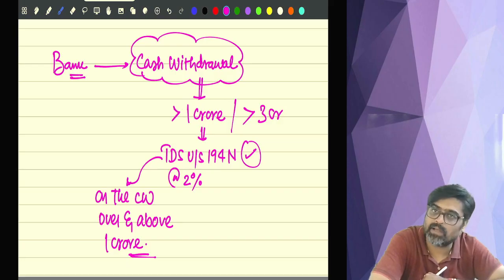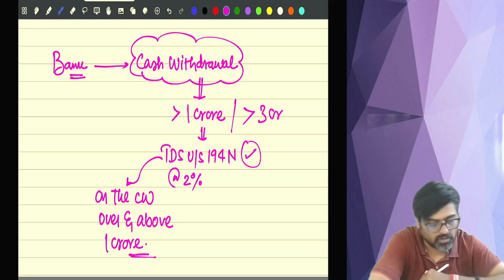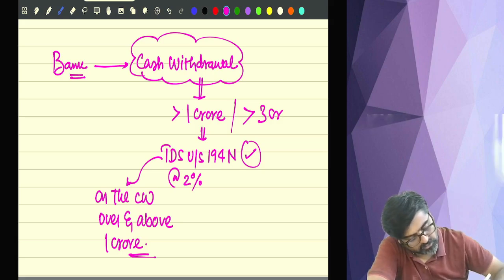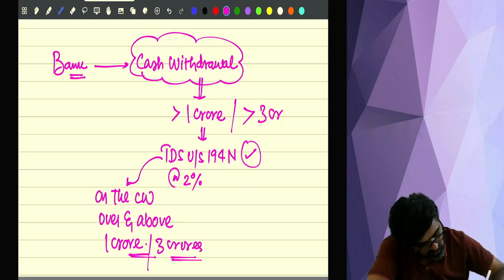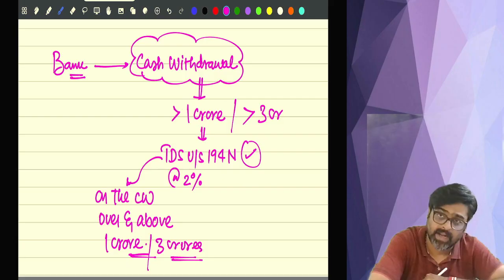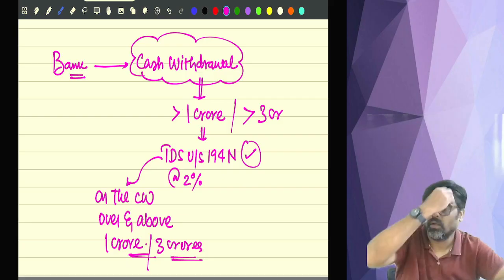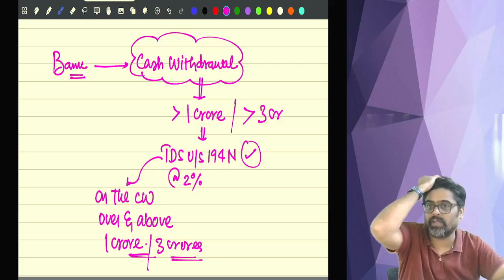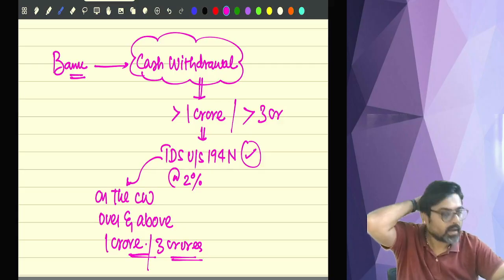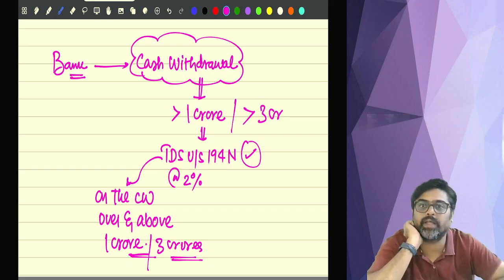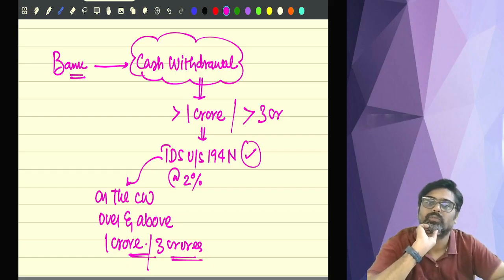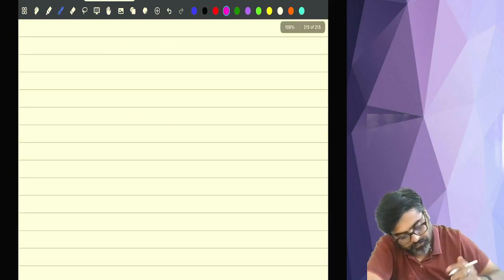But if the cooperative society has withdrawn an amount in excess of 3 crores, on that amount also the TDS will be deducted at 2%. So for everyone the threshold is 1 crore, but for cooperative societies the threshold is 3 crores. Will you remember this?